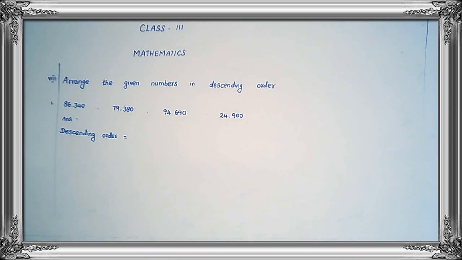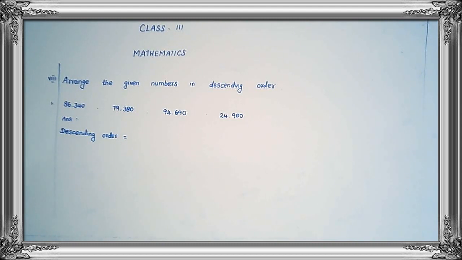Both the numbers have an equal number of digits. Yes or no? So we compare from the left-hand side. 86,000, a 5-digit number starts from 10,000.